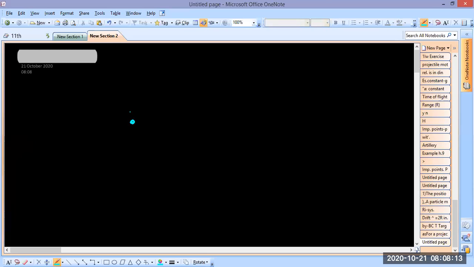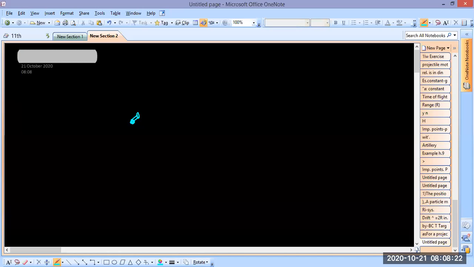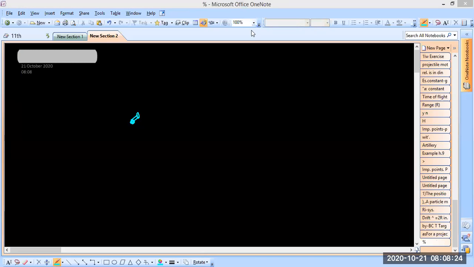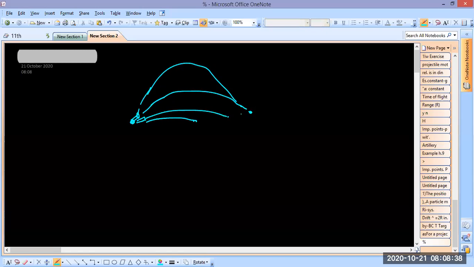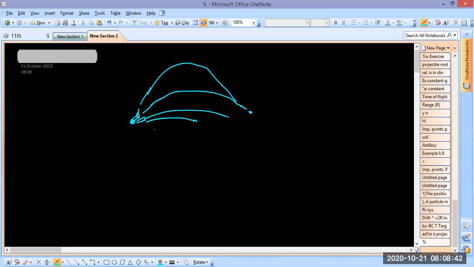See, let's say this is from where the gun is firing the bullets. So at different angles, it is given that you can fire it in different directions, right? Okay, very good. Lots of people are giving me answers. So it would go off and fall like this. But if you change the angle, it's possible that it will fall here, it's possible it will fall here. Like this, it will fall at different places, right? But this is not the only direction in which you can fire. If you watch it, this is side view.